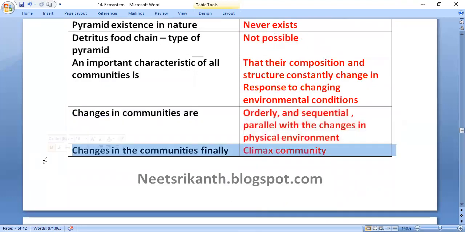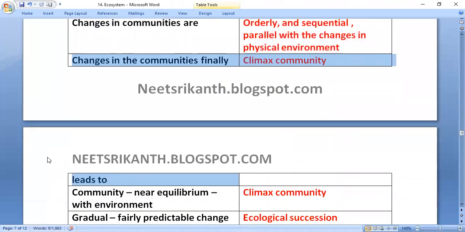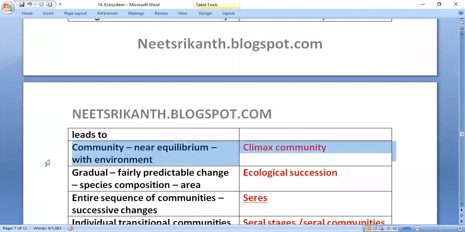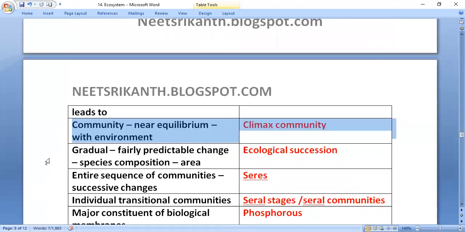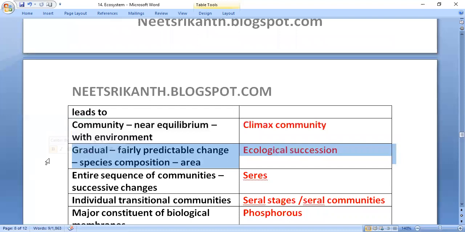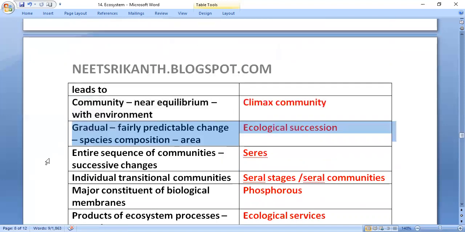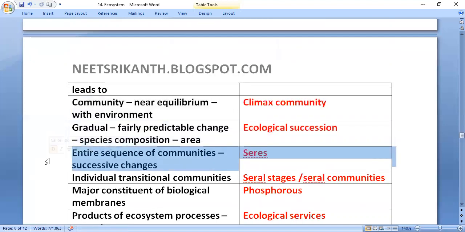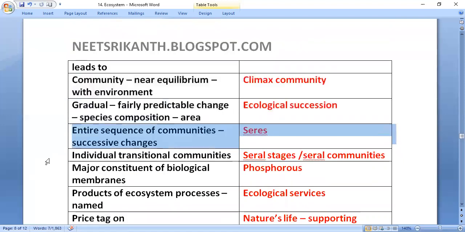The final community is considered the climax community, near equilibrium with the environment. Gradual, fairly predictable change in the species composition is called ecological succession. The entire sequence of communities in the successive changes is called sere. Individual transitional communities are called serial stages or seral communities.